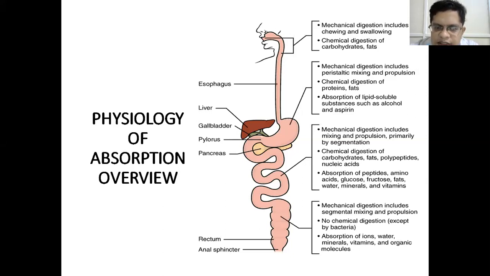If there is any disease of the small intestine, it will lead to impaired absorption of all these molecules, leading to what is called malabsorption syndrome. So malabsorption syndrome is basically a pathology of the small intestine, a disorder where the intestine is not able to absorb the nutrients in the appropriate way.